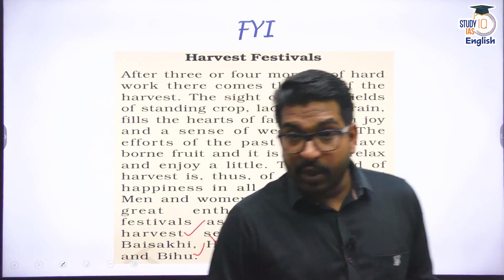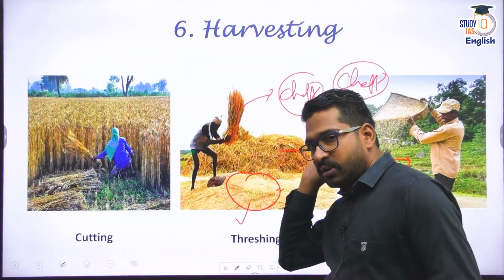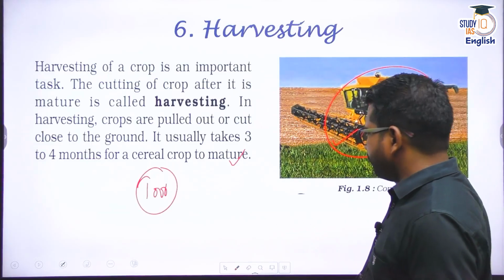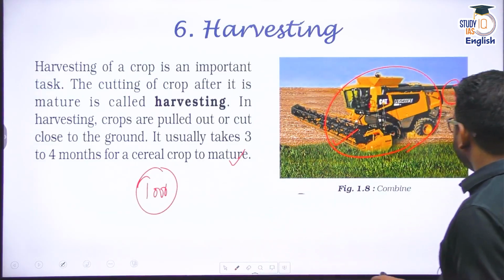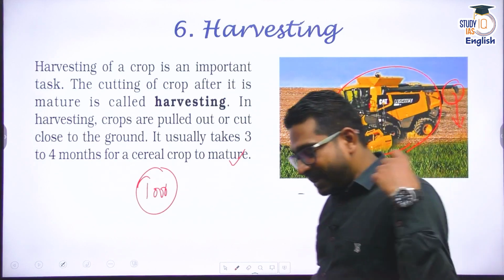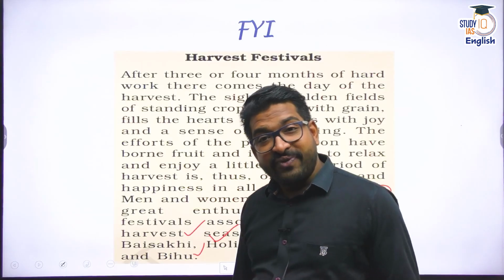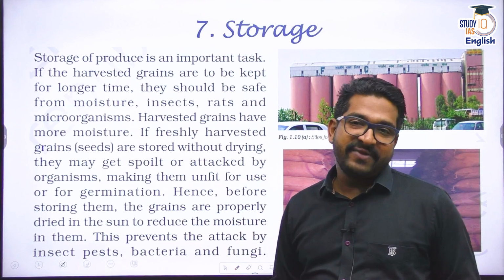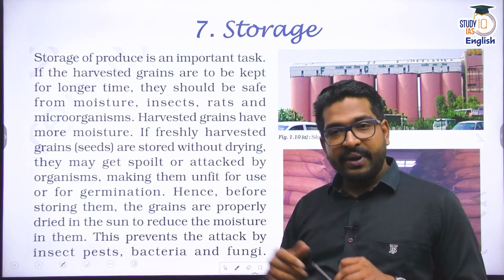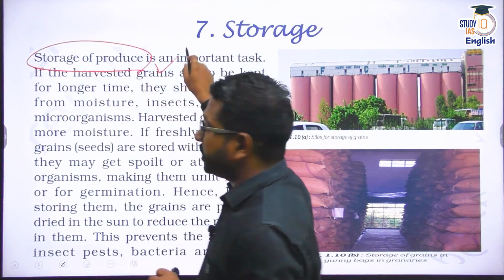All right. So I've harvested my crop. I'm ready. Say I have gone for a manual kind of job, or I have gone for a combine harvester. This combine harvester harvests, and from here the crop, the food grain, is directly collected there. I'm ready with it. But the question is, where do I store it? Because as a farmer, I want to store it somewhere, because I want a proper rate. Now, storage of food grain, storage of produce is extremely important.